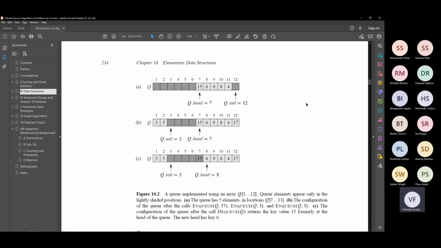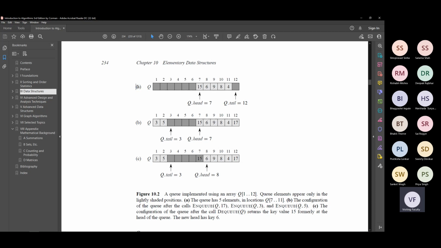All right. So as you saw last time, the first thing is q dot head is pointing to the box at which you have the top element, and q dot tail will always point to the element box just after the bottom element. Okay, not at the bottom element, just after the bottom element. We saw this yesterday also. Check yesterday's video. Q dot tail will give me the address of the box just after the last element. Is that okay? Right.